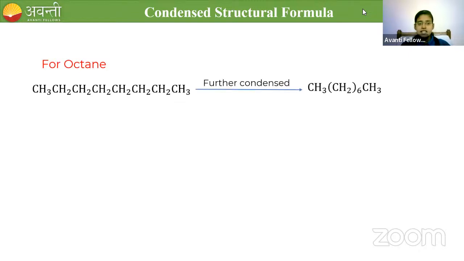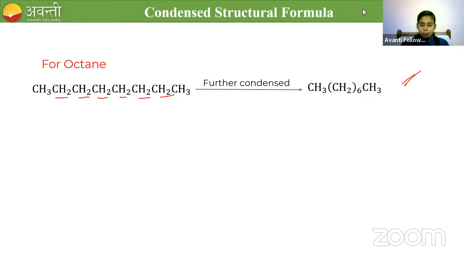So there are 6 CH2: 1, 2, 3, 4, 5 and 6. I can write the structure like this: CH3, CH2 six times, and CH3. So this is the further condensed form of octane. All right. Do you have any doubts in the complete structural formula and condensed structural formula? Shall we go for the bond line structural formula?